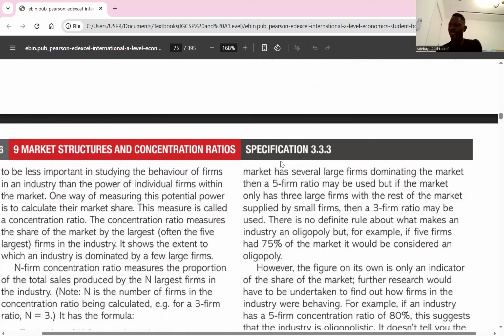Are you with me, please? Yes. So I wrote, it is calculated by summing the market share of the largest firms in an industry. A high concentration ratio suggests lack of competition, while a low concentration ratio suggests a more competitive market.